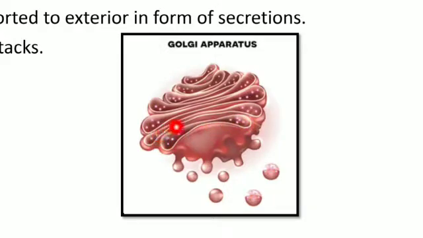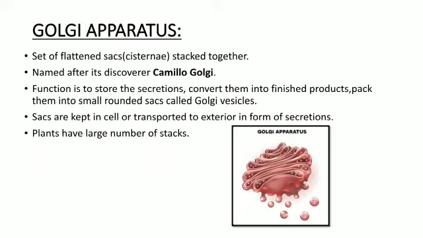Each and every sac is known as a cisterna. Now dears, the Golgi apparatus is named after its discoverer, Camillo Golgi. Camillo Golgi discovered this organelle, and on that basis the name is given to it.